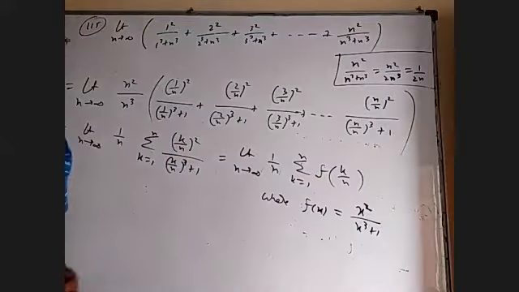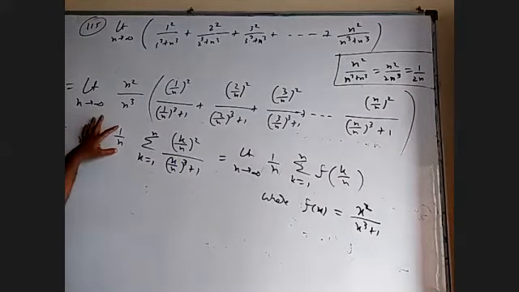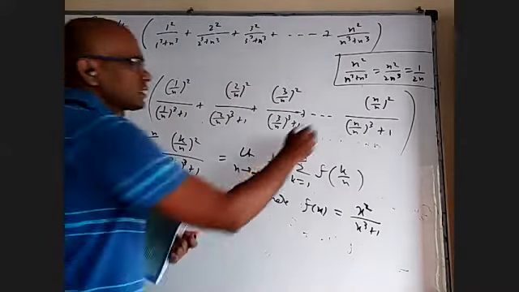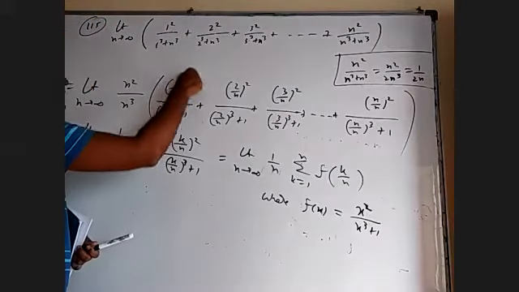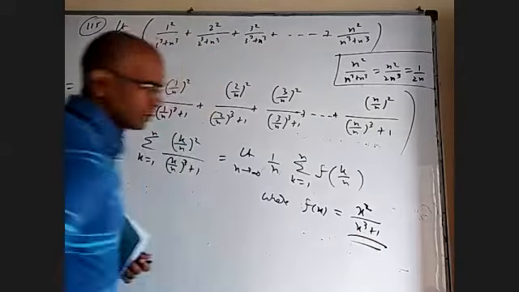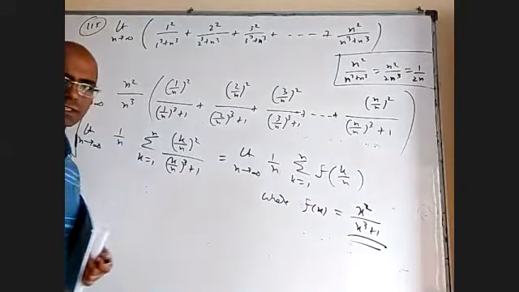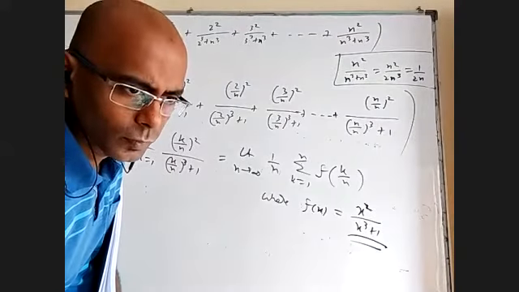So your main job in this question is, first thing, get 1 by n outside and try to find some kind of pattern here where everything is in the form of 1 by n, 2 by n, 3 by n. Take that 1 by n as x and identify this function. That is the most important part. Okay, Dhanush, are you able to see here how f of x is x square by x cube plus 1? Okay.